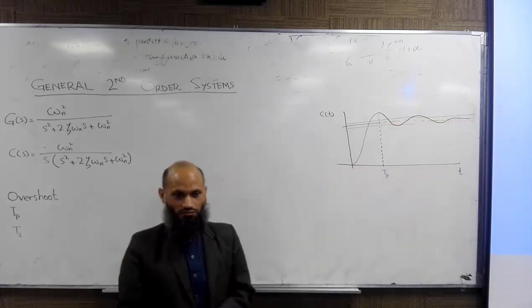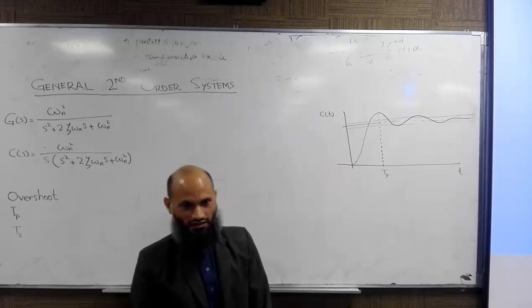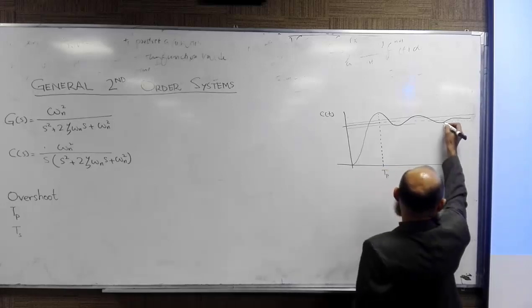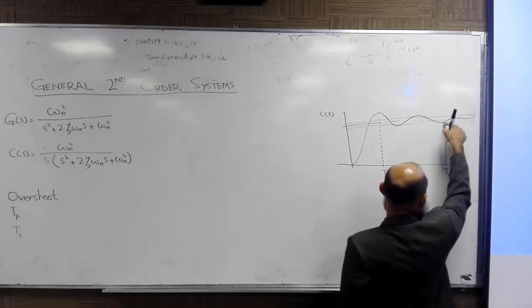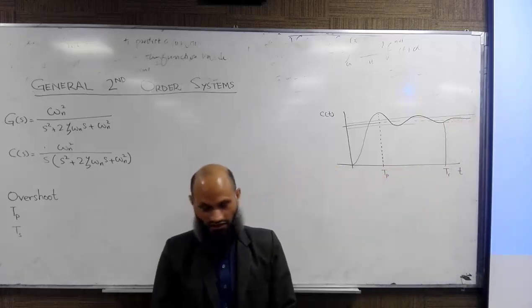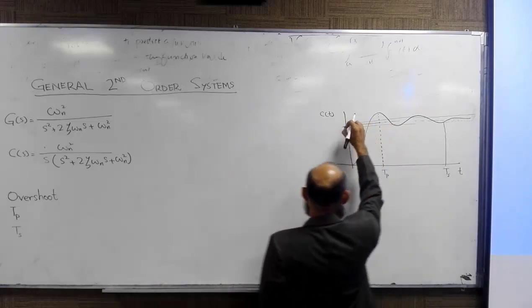The time when the response enters into this band and then stays inside that band is called the settling time. From this graph, this is the time when the response has entered into this band and then stayed inside it. This band, what is this band?